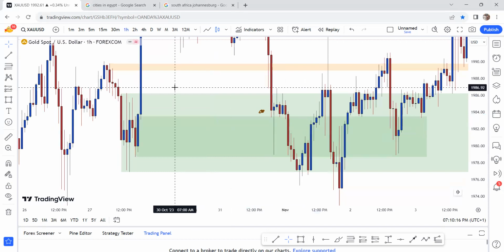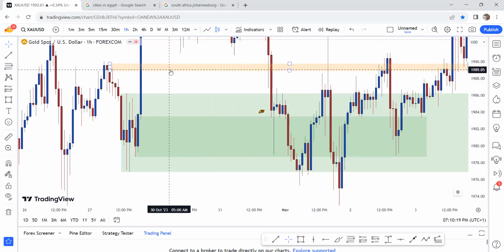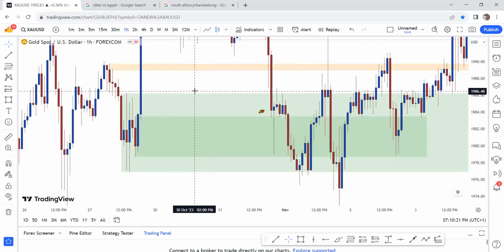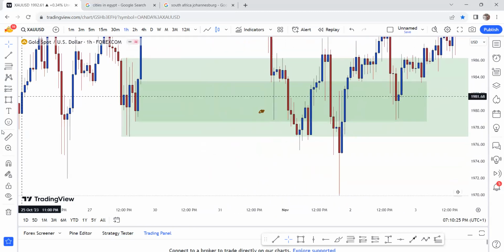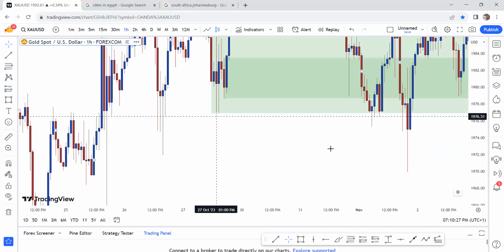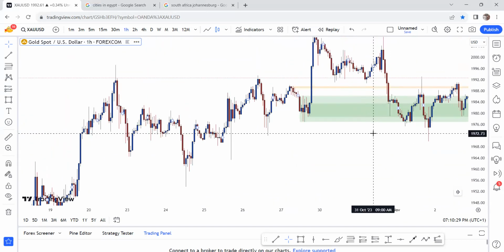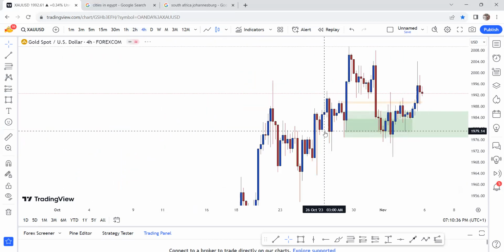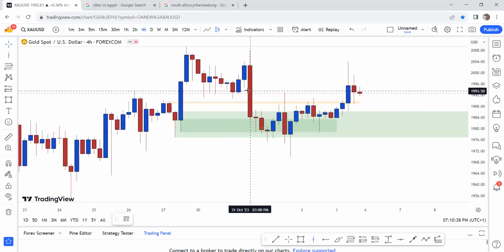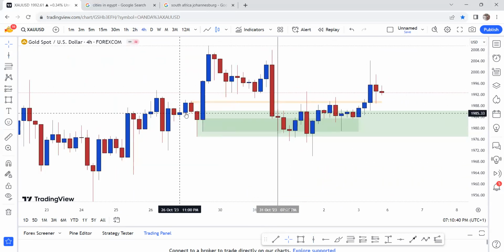Now as price touched inside this H1 engulfing buy zone, do we need an M15 OTF? Remember, when you're playing zone to zone, you're playing a buy zone to a sell zone. The 4 hour actually closed inside that zone.